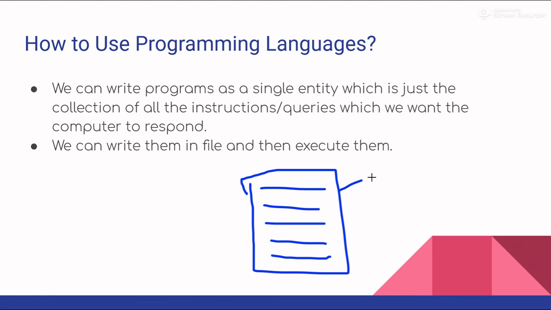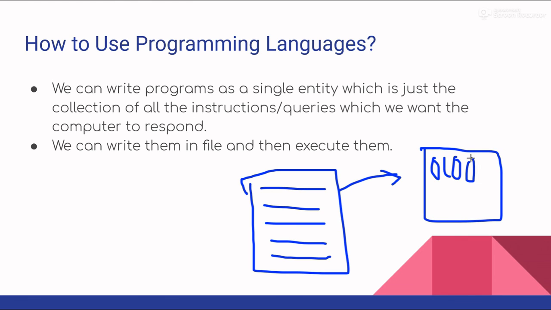And then the compiler or interpreter, which we will understand later, will convert this single entity into computer-understandable language, which is 0 1 language or machine language, and then the computer can understand it.